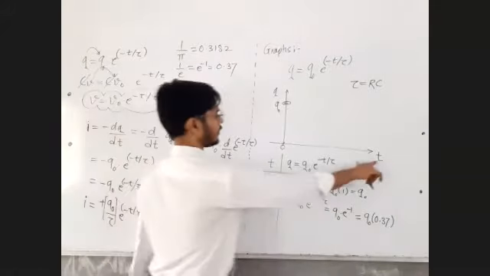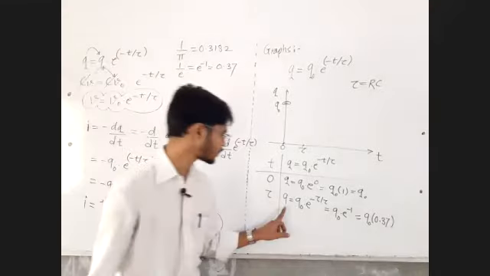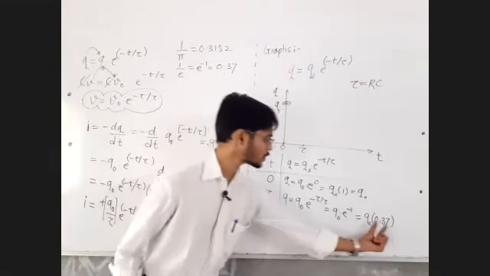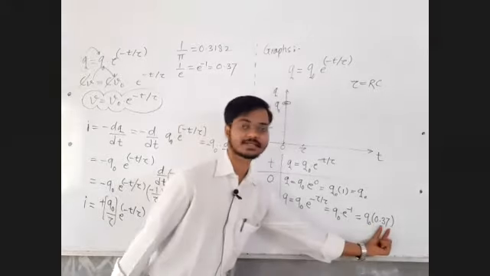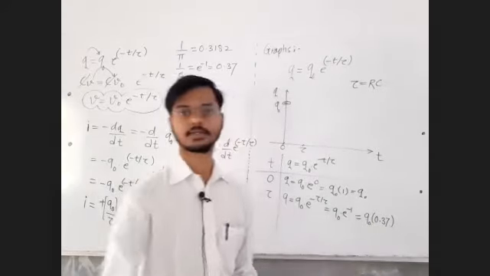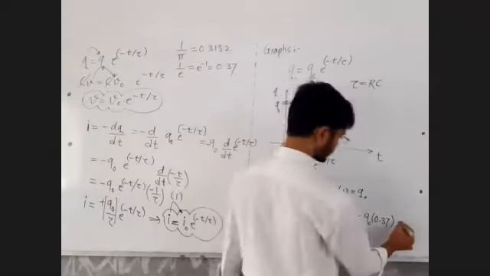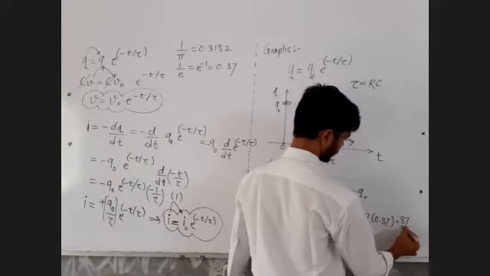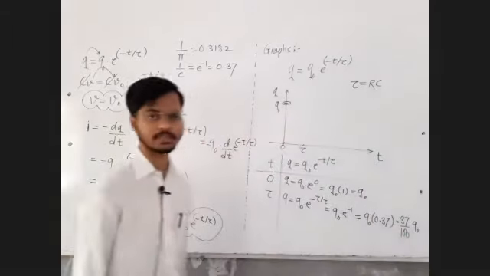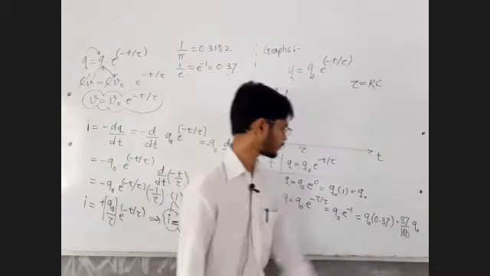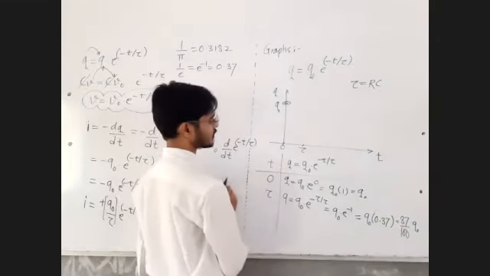So, sir, when time t becomes equal to tau, the value of charge which is now remaining on the capacitor is 0.37, sorry, my mistake, 37%. 0.37 means what? 37 upon 100. People write this as 37 upon 100 of q naught. 0.37 means 37%.